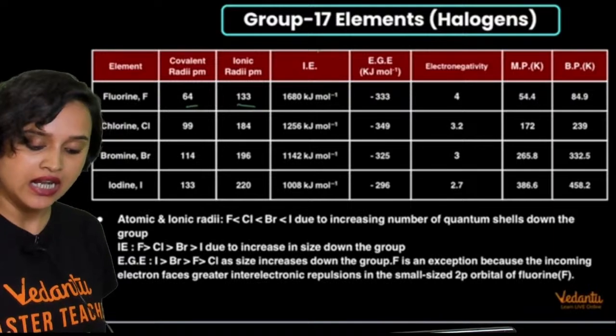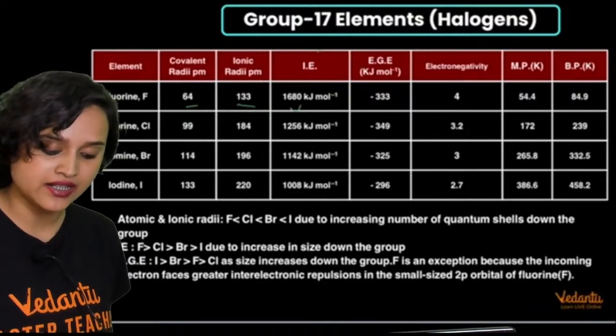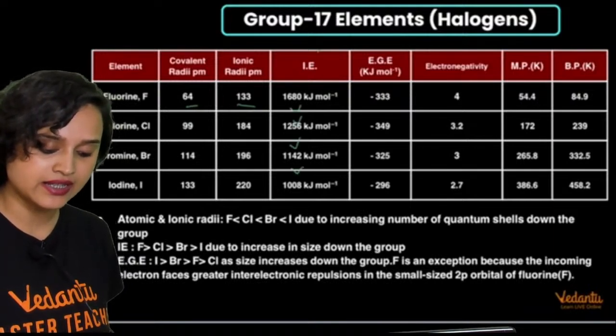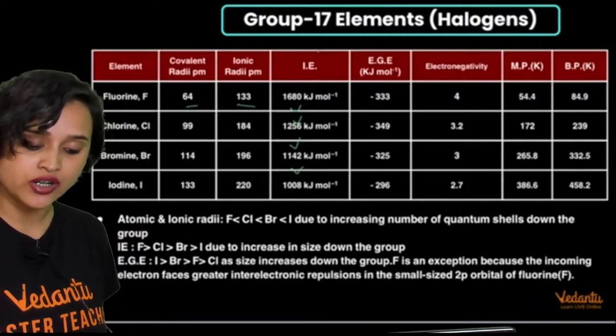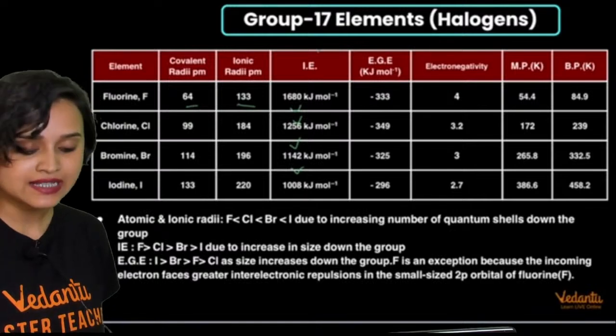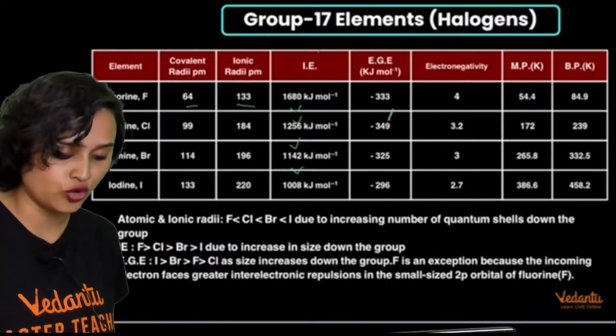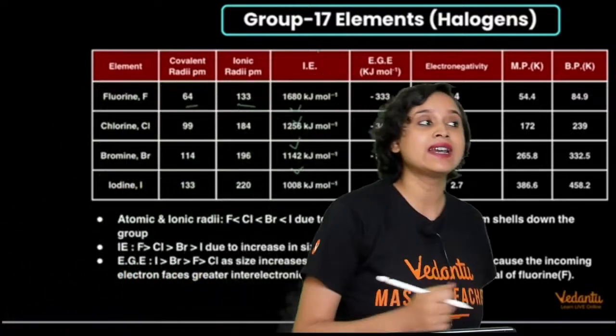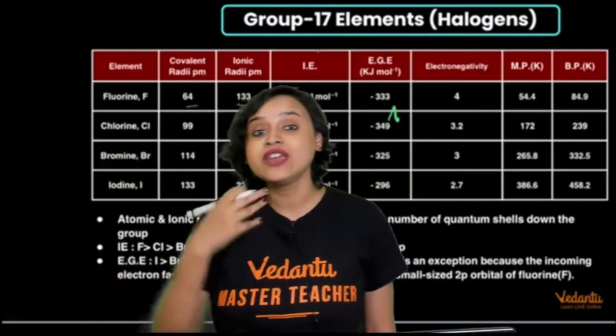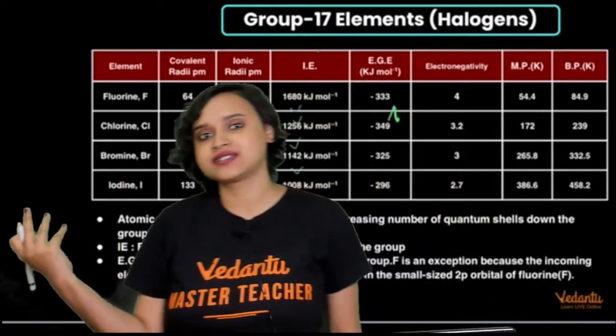Ionization enthalpy is constantly decreasing, everybody, which makes sense. There is no exception here. Electron gain enthalpy for fluorine is slightly lesser than chlorine, my dear student. You know why? Because fluorine is so small that the incoming electron faces a repulsion from the existing electrons.